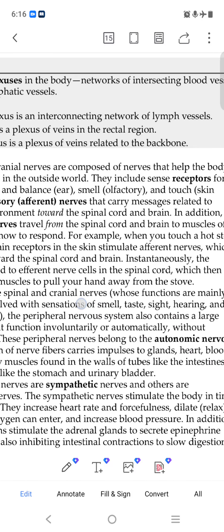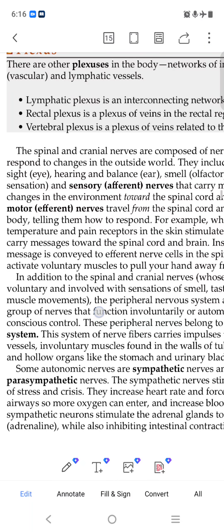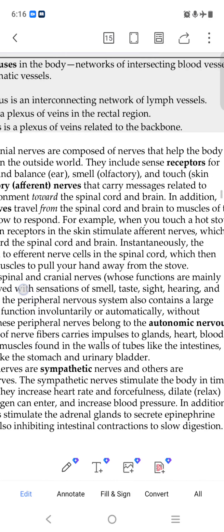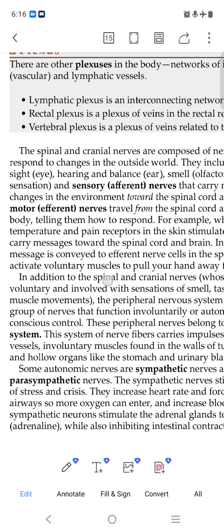Receptors take the signal. Like our eye is a receptor: it sees and provides the signal to the brain. Hearing is also a receptor, balance in the ear is also a receptor. Smell comes from olfactory, touch comes from skin sensation.